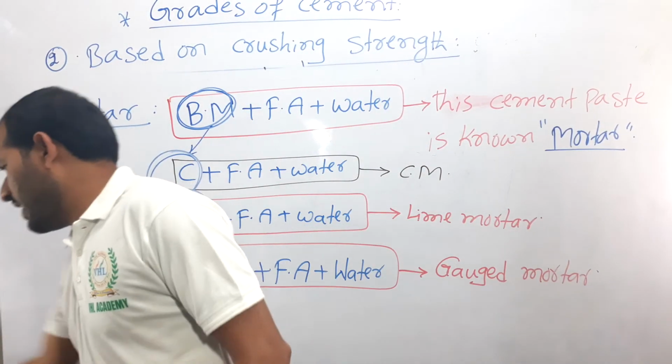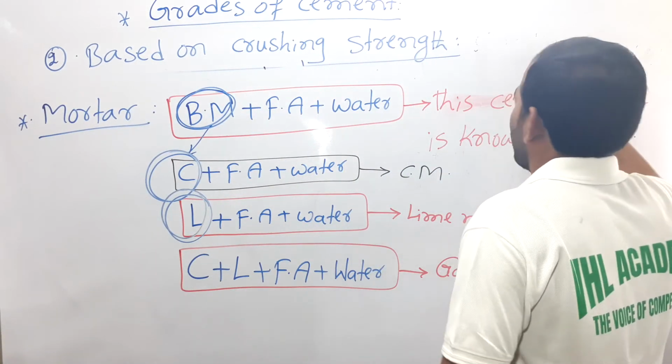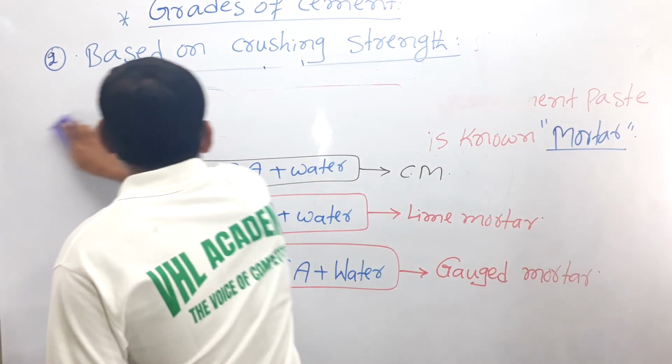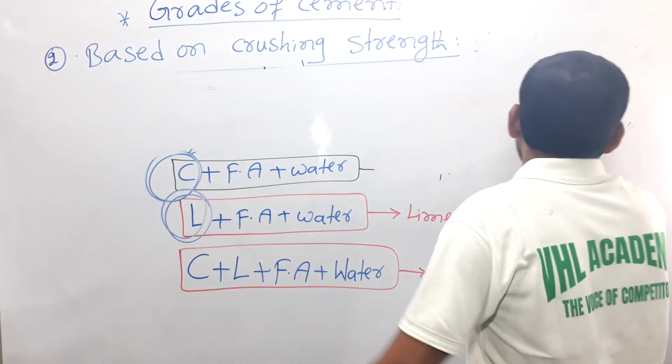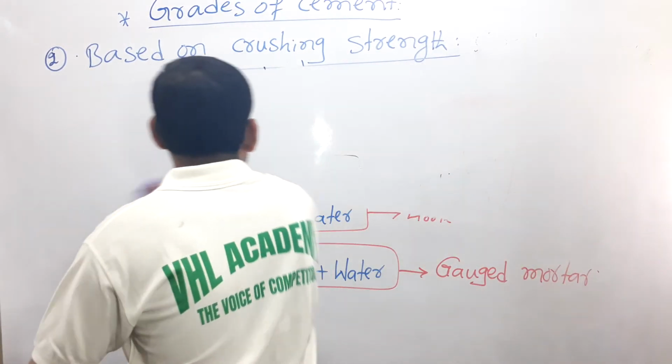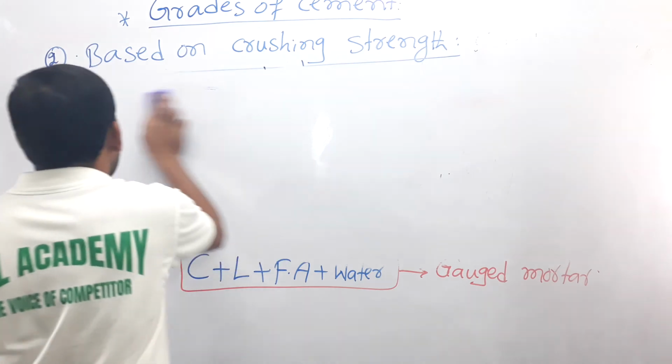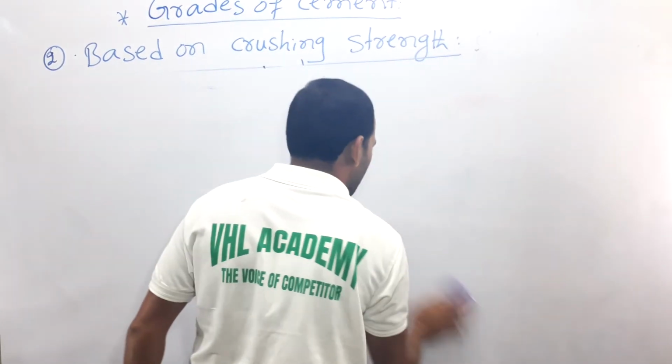Now we will see how we determine the crushing strength of the different grades, that is 33, 43 and 53, based on the crushing strength.